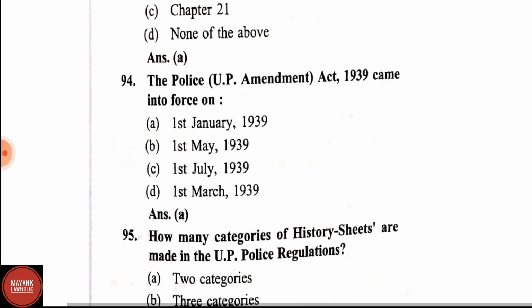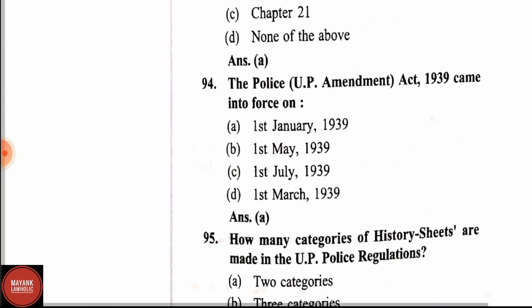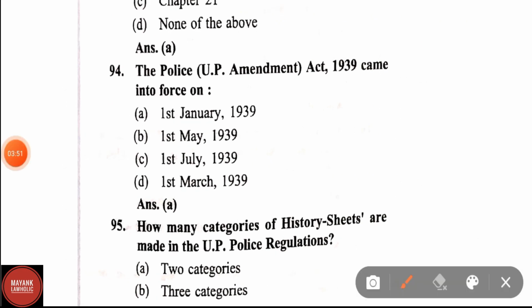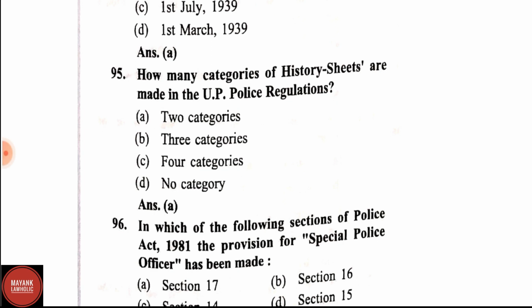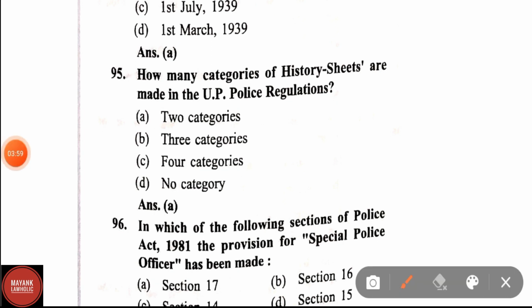Question number 94. The UP Police Amendment Act 1939 came into force on 1st January 1939, 1st May 1939, 1st July 1939, or 1st March 1939. The UP Police Amendment Act 1939 came into force on 1st January 1939. Question number 95. How many categories of history sheets are made in the UP Police regulations? Correct answer is 2 categories.